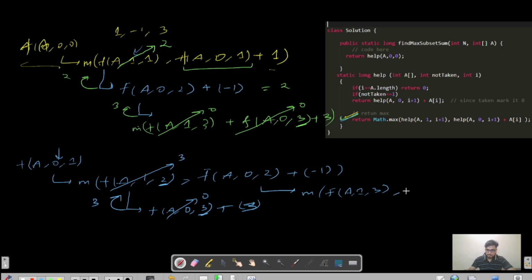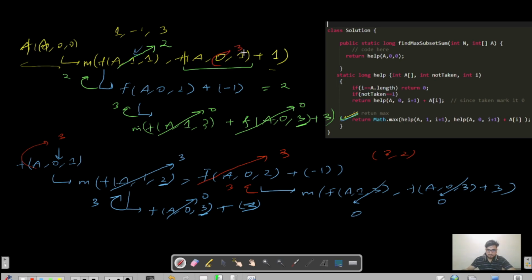So it will call for a, 1, 3, and then it will call for function of a, 0, 3 plus the element at index 2, that is nothing but 3, right? This will return 0. This will be again equals to 0, and then the maximum of 0 and 0 plus 3 will return you what? It will return 3 from here. That is, this particular function is pointing to 3, right? And what's the maximum now? So 3 and 3 minus 1, that is, the maximum between 3 and 2 is 3, right? So this entire function will return you 3, right?